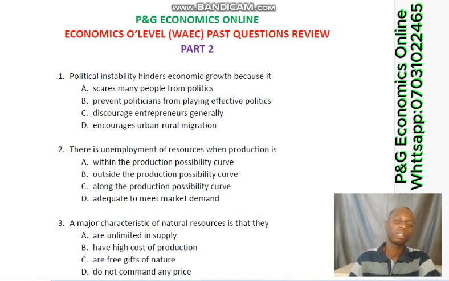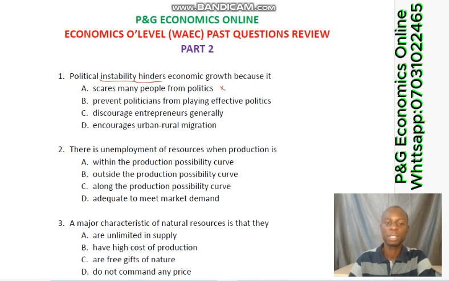Our first question is: political instability hinders economic growth because... The question is saying, in what way does political instability in a country hinder or discourage economic growth? Option A says scares many people from politics. That can be the answer. Option B says prevent politicians from playing effective politics.